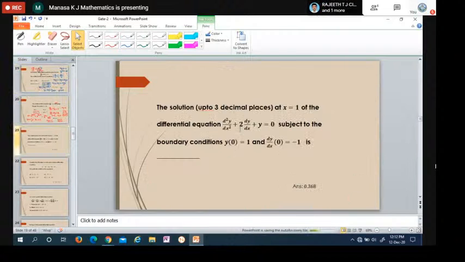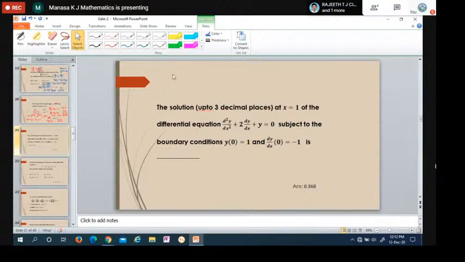We have one more problem. Find the solution up to 3 decimal places at x equals 1 of the differential equation. The differential equation is given, and these are the initial conditions given to find those constants. You can see the right hand side is equal to 0, which is a homogeneous equation. We just have to find yc, the complementary function.